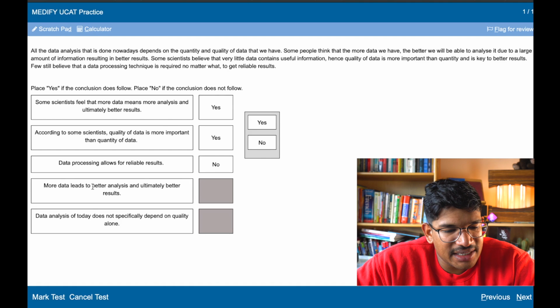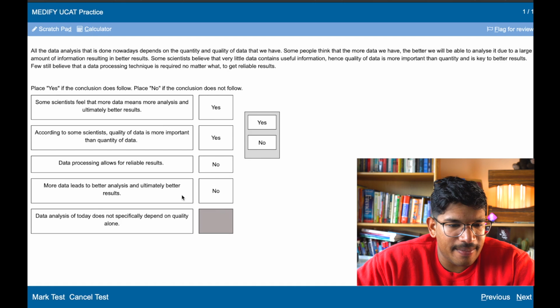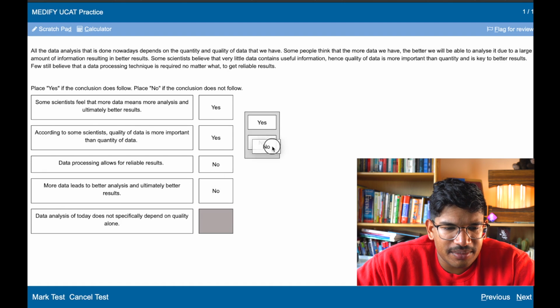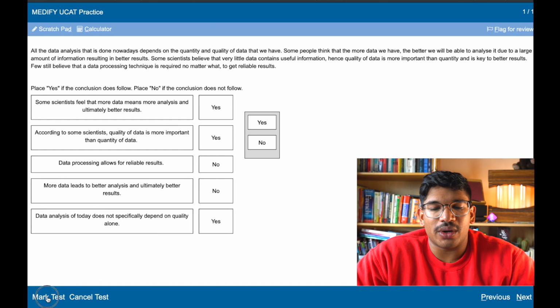More data leads to better analysis and ultimately better results. But we don't know that because some people think that. Data analysis of today does not specifically depend on quality alone. I'd say, yeah, because it says here, depends on the quantity and quality of data, so it has to be both. It's not just quality, it's quantity as well.